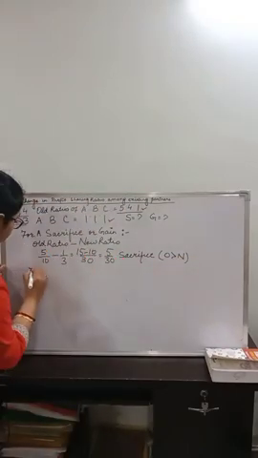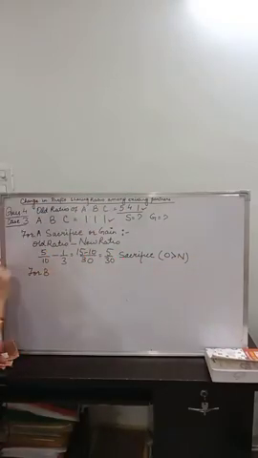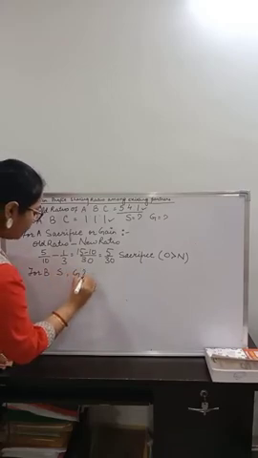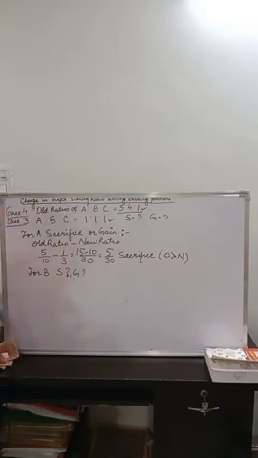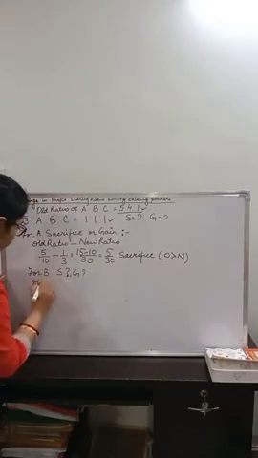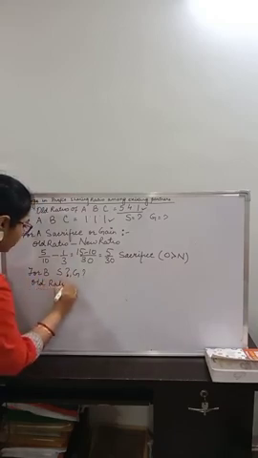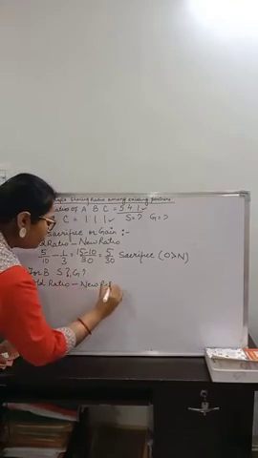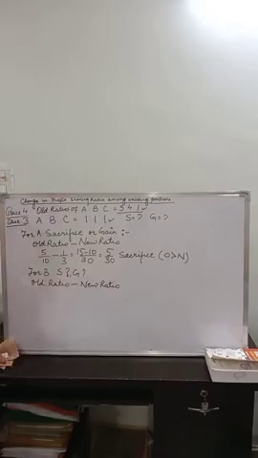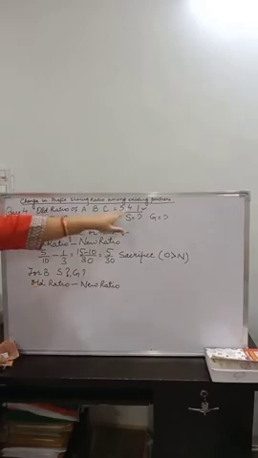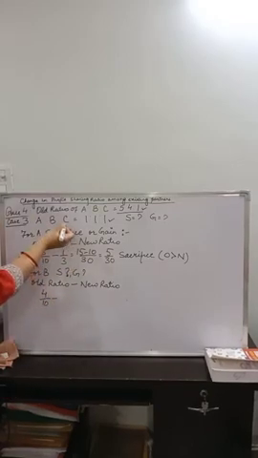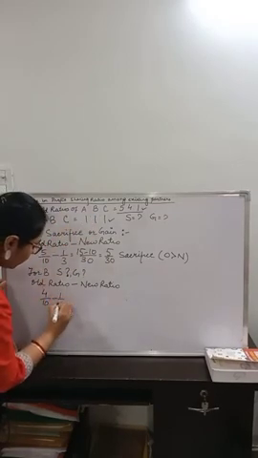Let us talk about B. For B, is it a sacrifice or a gain? So let us find out. Old ratio of B minus new ratio of B. For B, the old ratio was 4 upon 10 minus the new ratio for B is 1 upon 3.